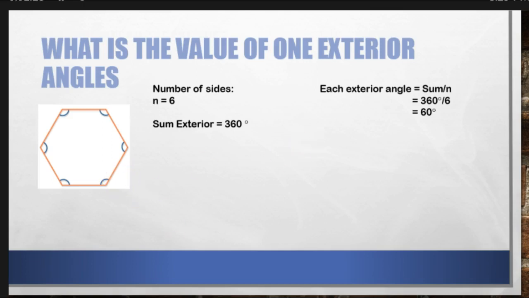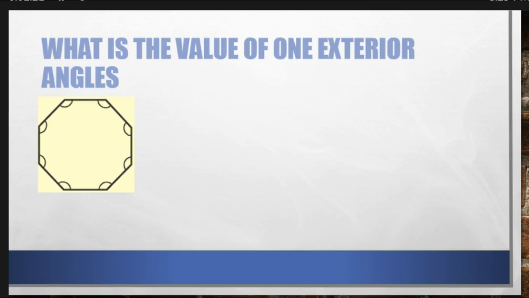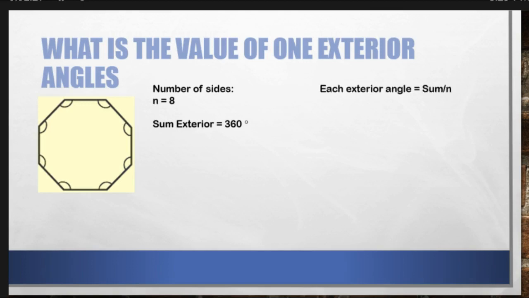Let's do one more example. Put these in your notes. What if I had an octagon? Well, that's 8 sides. The sum is still 360, no matter how many sides it is. Then to find each one of the exteriors, I would take the 360 and divide it by n, which happens to be 8, and I would get that each one of them is 45.